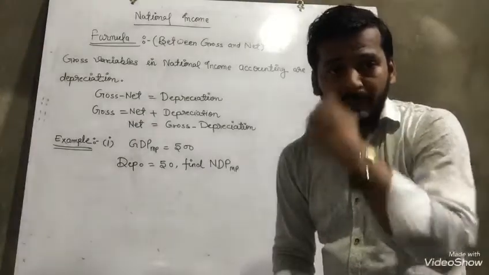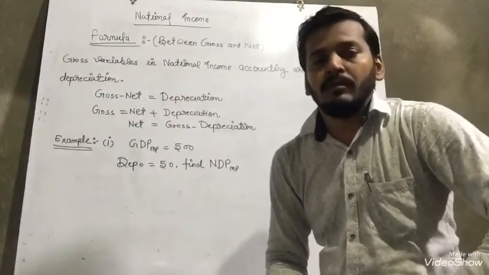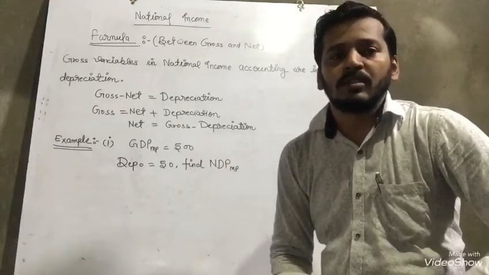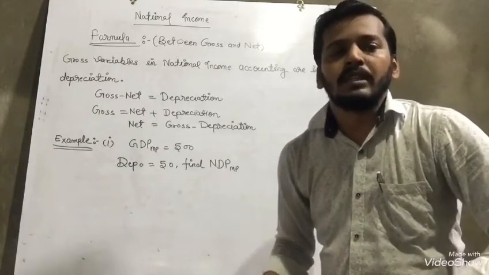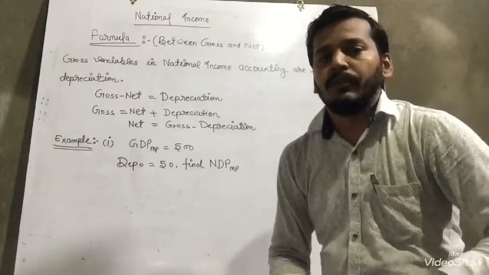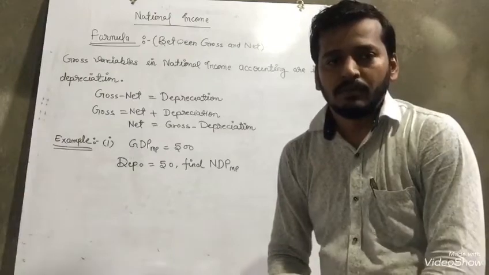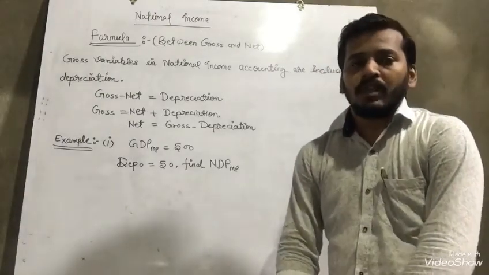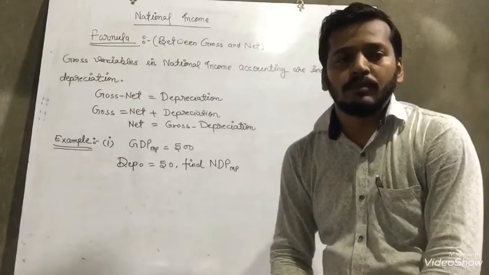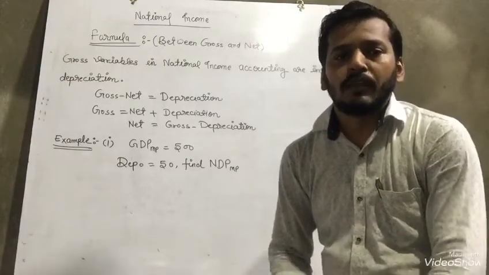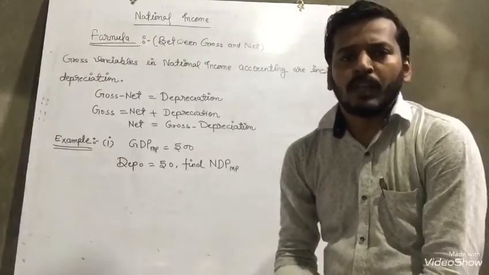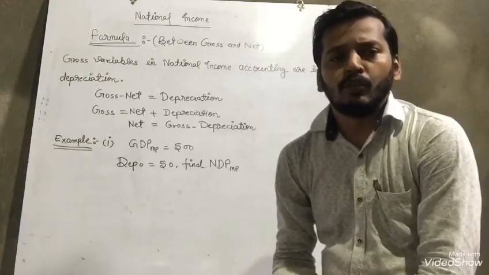Each day I will discuss one formula: today the first, tomorrow the next, and the day after the next. Listen carefully, and write down what I have written on the board. It is a very important part of your syllabus.